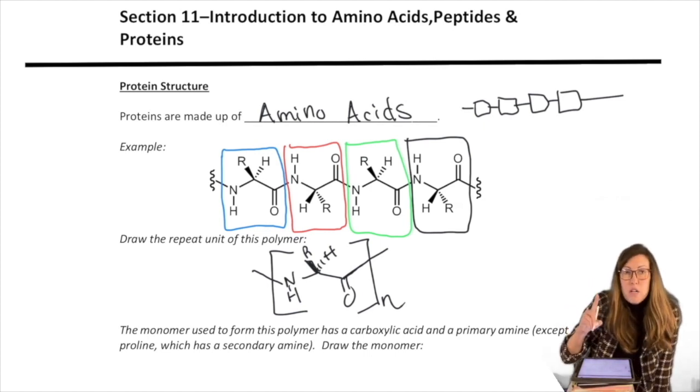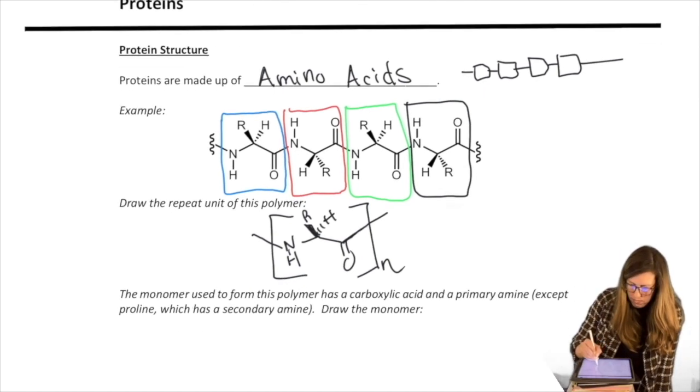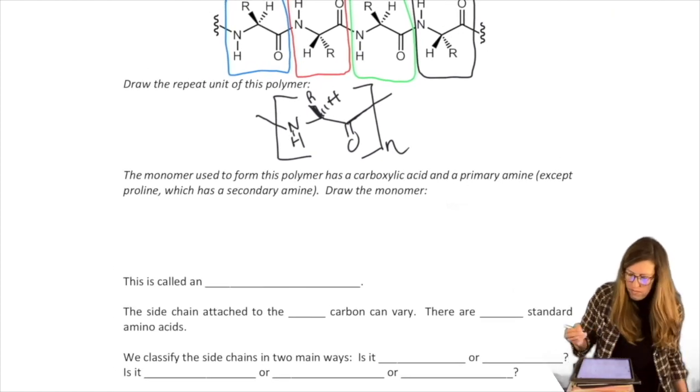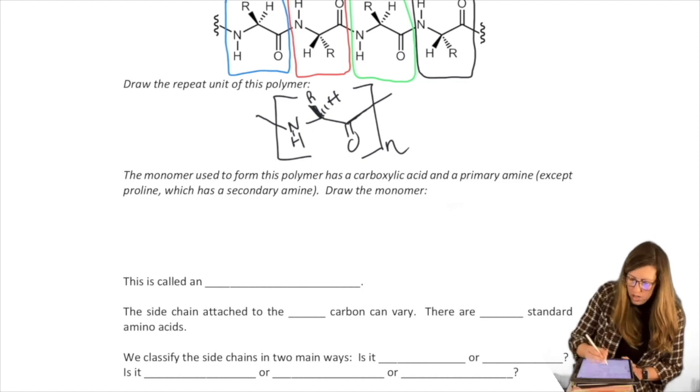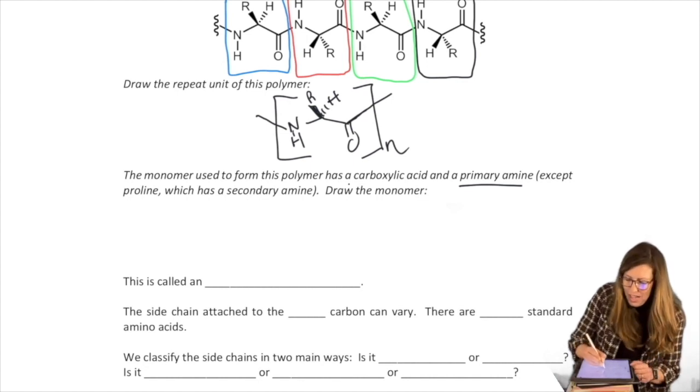Let's draw the monomer by itself before it made those connections. So the monomer is a primary amine most of the time, except for one of the amino acids, and it has a carboxylic acid as well, instead of that carbonyl.